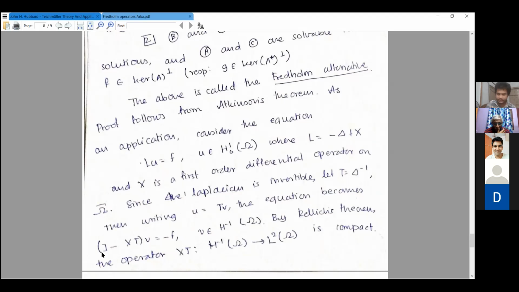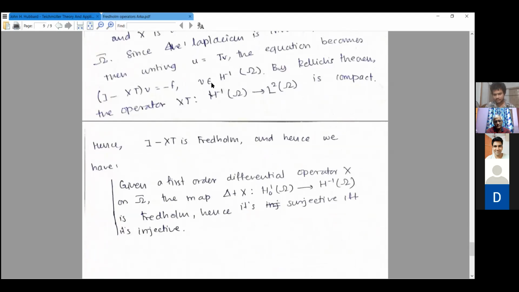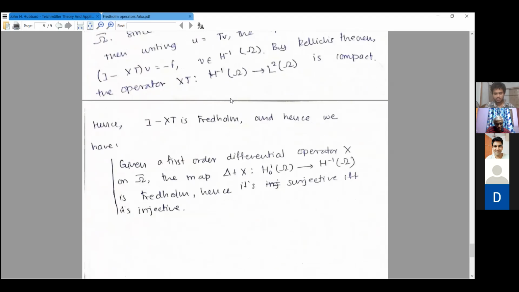So your intention is finding the solution of this Av equal to f. So this is how the Fredholm alternative applies. What happens in practice is that if you want to solve the differential equation, you need to know the solution exists. So it's sufficient to show that this map is injective. If you show this map is injective, then you can conclude the solution exists because it's going to be surjective as well.